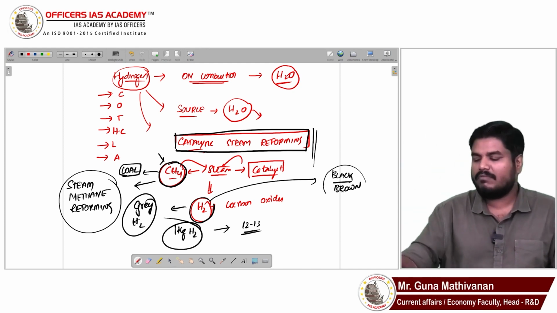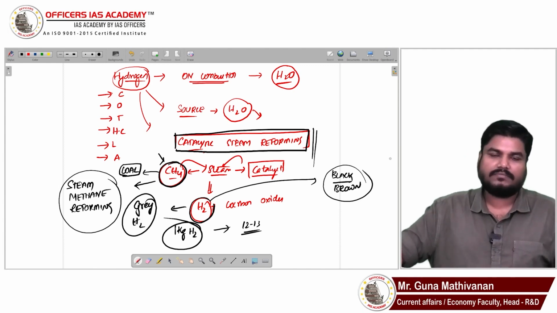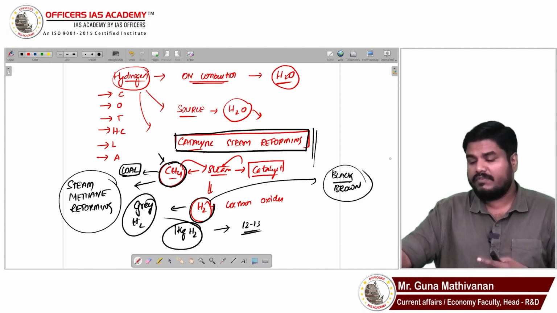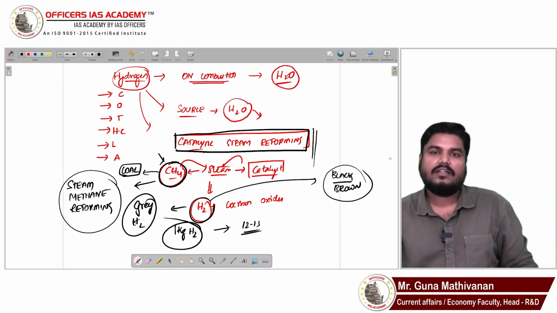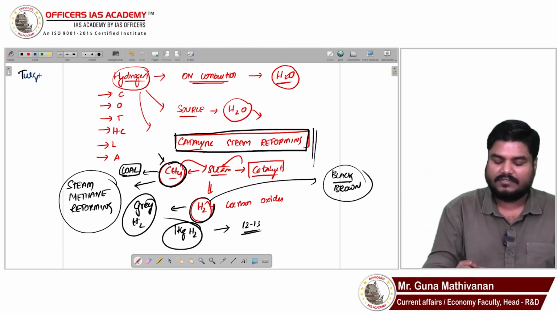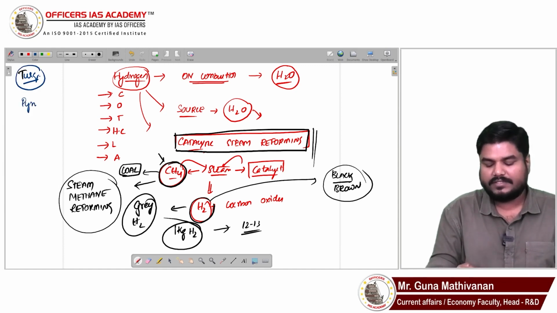It is called black or brown because this process will release an even higher amount of carbon, right? Even higher amounts of carbon will be produced. That is why we are referring to it as black or brown hydrogen. We have something called turquoise hydrogen. This turquoise hydrogen, through pyrolysis, we will be producing hydrogen.